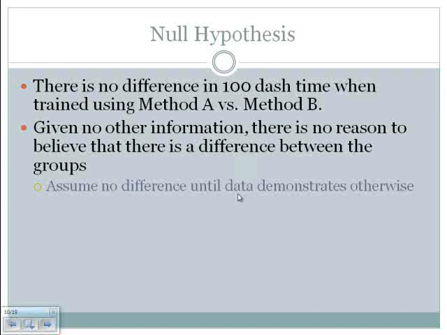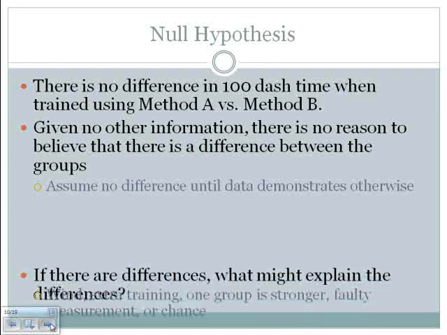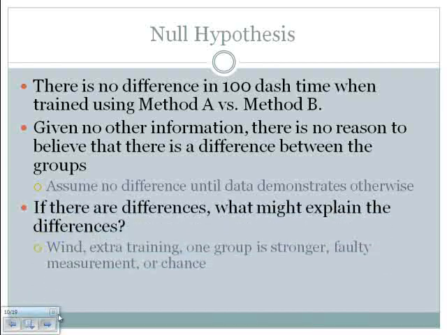And I keep pointing that out because the data helps you test the null hypothesis. If there are differences, what could explain the differences? Some of the things that we would try to reduce their effect would be things like the wind. If I go out on two separate days, one day is windy, one day is not so windy, and have people run 100-yard dash times, that wind could affect their time. It could be that one of my groups starts doing some extra training.